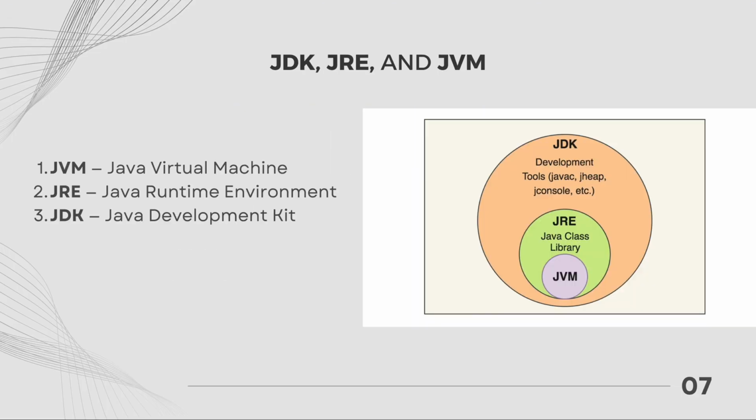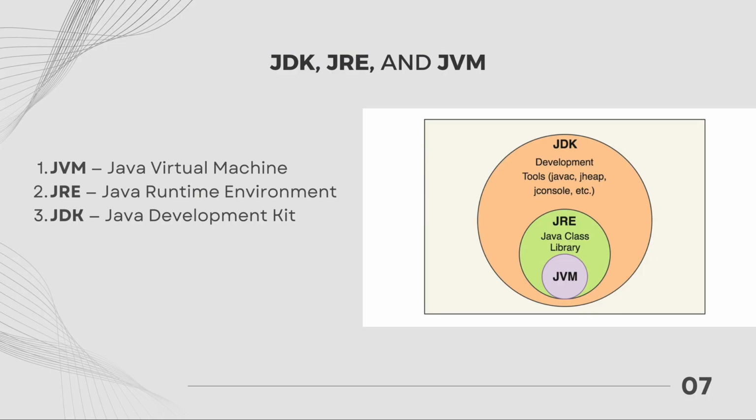Alright, now that we understand what Java is and why it's such a powerful language, let's talk about the three core components that make the Java ecosystem work: the JDK, JRE, and JVM. Let's start with the JVM, or Java Virtual Machine. The JVM is the heart of the entire Java system. It is the engine that actually runs your Java programs. Here's what happens behind the scenes.